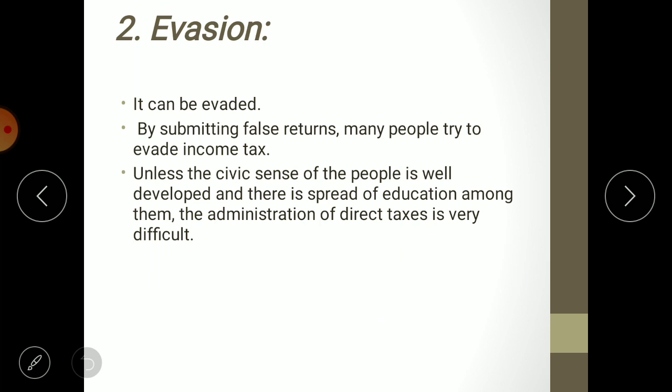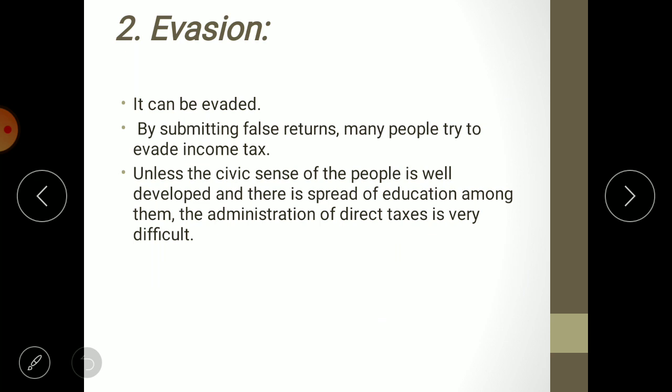It is not that 90% of the people are not earning or that 90% of the people are poor. On the other hand, we also have one survey of poverty that only 30% of the people are living below the poverty line. So according to this survey, 70% of the population should be paying tax. But what is the reality? Only 10% is paying the tax. Means what are these 60% doing? They are showing that they are earning less, they are filing false returns, and on the basis of false returns their tax liability becomes zero, negligible.